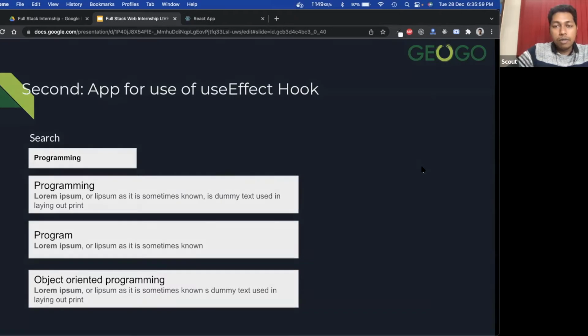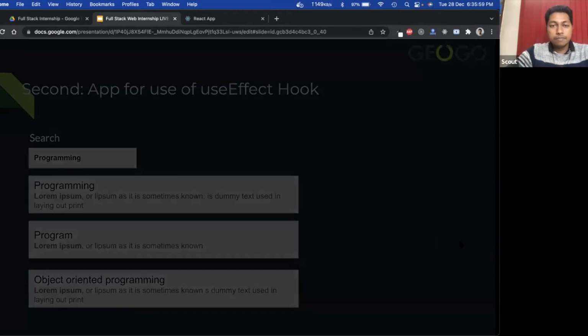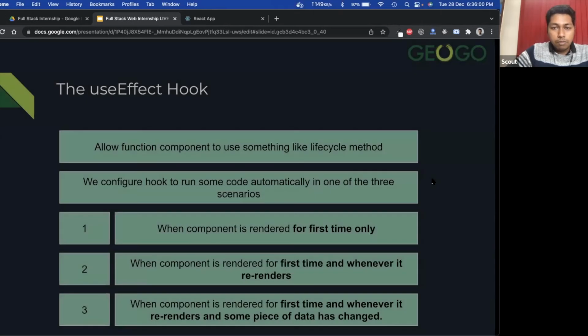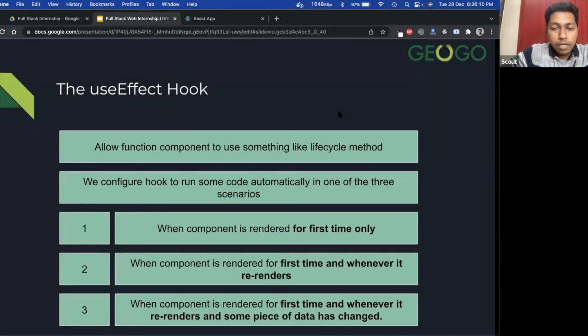You can take a note for this one, because this part is very basic and very important whenever you define the useEffect hook. The useEffect hook is a function that allows a component to use something like lifecycle methods, like whatever I have already mentioned at the beginning of today's session.